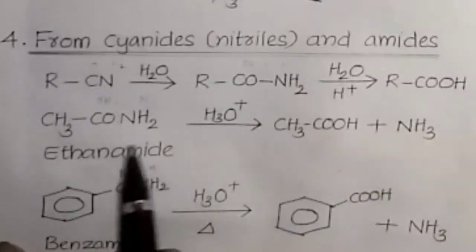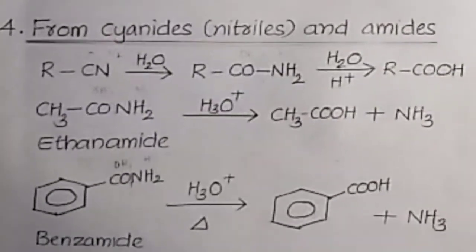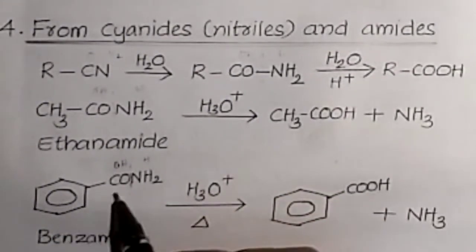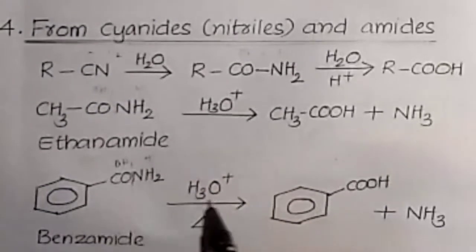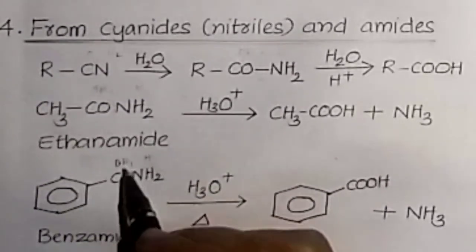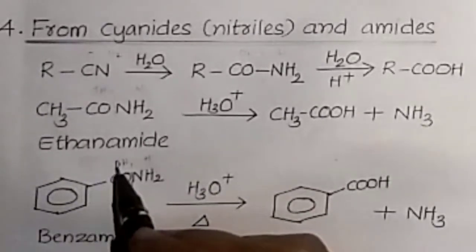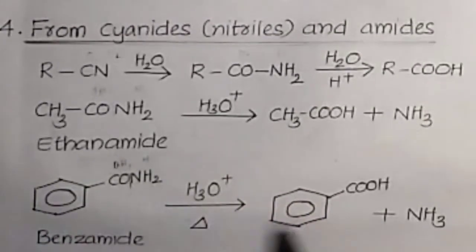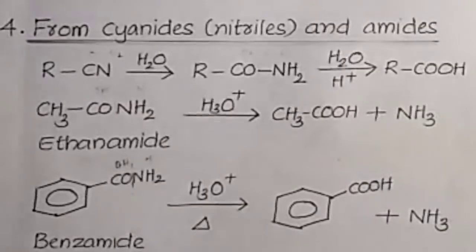CH3COOH plus NH3. So this is the hydrolysis of amides. Then another example, benzamide. Benzene with the CONH2 group is benzamide. Here the bond breaks on hydrolysis. Then OH is added here and H is added. Then we get benzene ring with the COOH, benzoic acid, plus ammonia NH3. So this is the method of preparation from cyanides and amides.